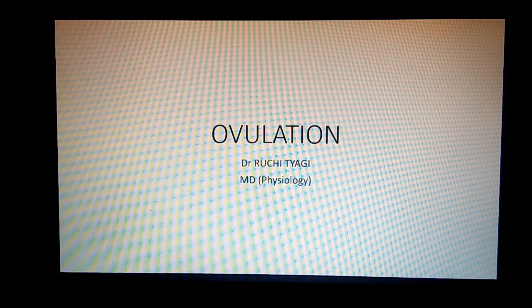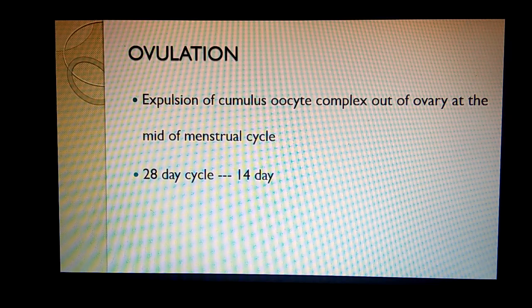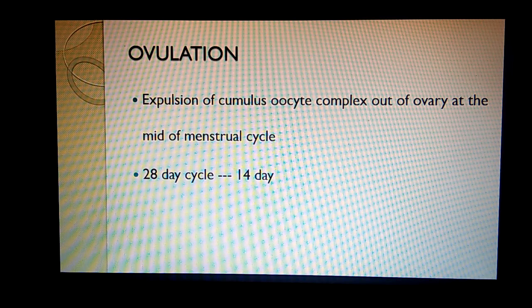So ovulation is expulsion of ovum from the ovary into the abdominal cavity. If we go for a more scientific definition, it is the expulsion of cumulus oocyte complex out of the ovary at the mid of the menstrual cycle. So supposingly, if the menstrual cycle is of 28 days, the ovulation occurs at 14th day. If the menstrual cycle is of 30 days, the ovulation occurs on the 15th day.